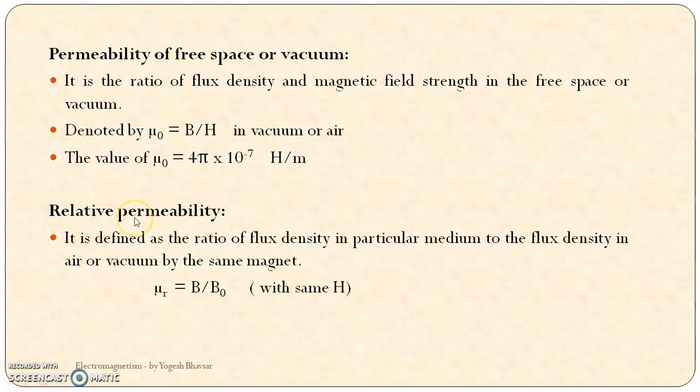The next is relative permeability. It is defined as the ratio of flux density in a particular medium to the flux density in air or vacuum by the same magnet. So we can write mu r is equal to B by B0. Flux density in a particular medium, B, to the flux density in vacuum, that is B0, with the same magnetic field intensity, that is H. So mu r is equal to B by B0.